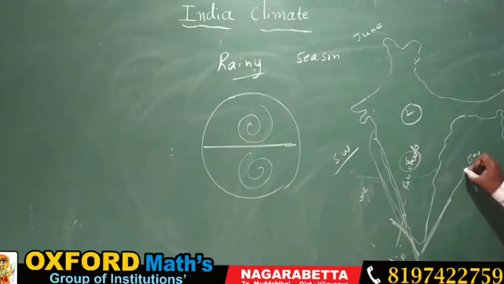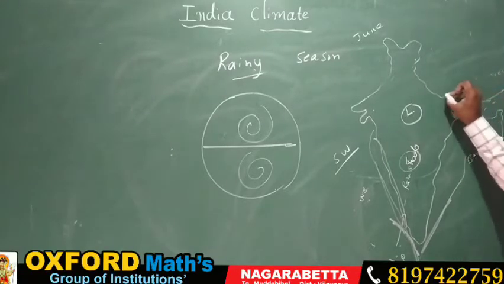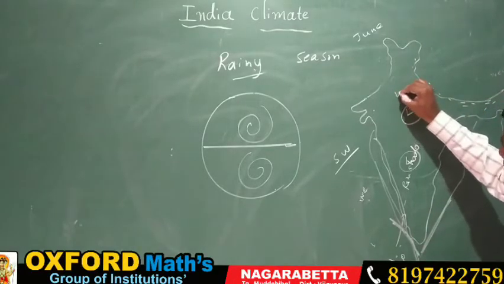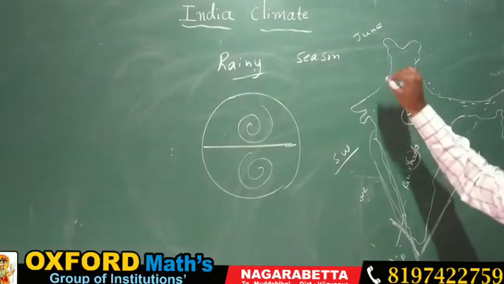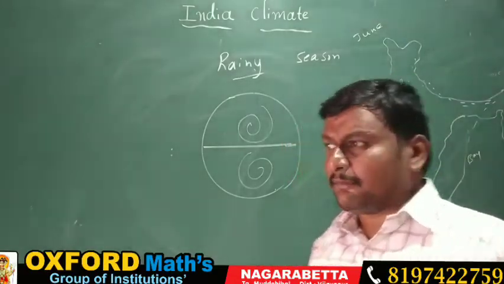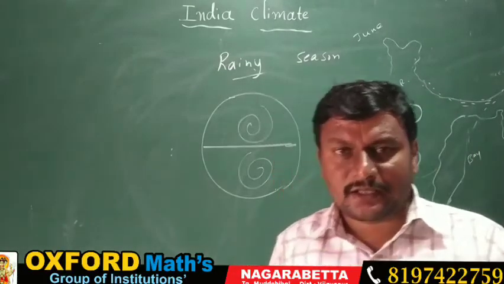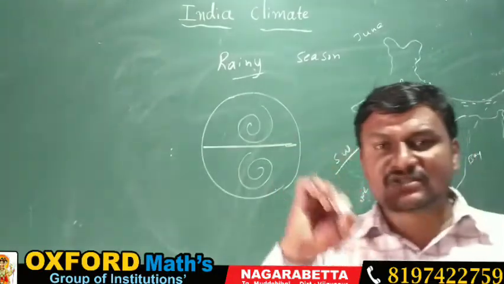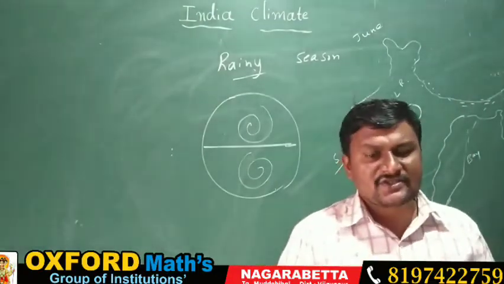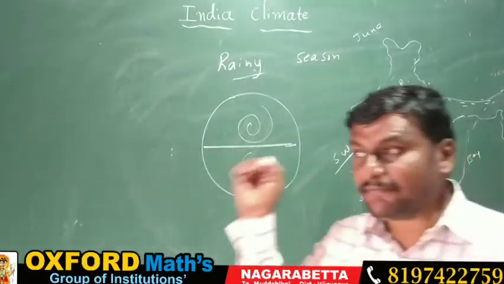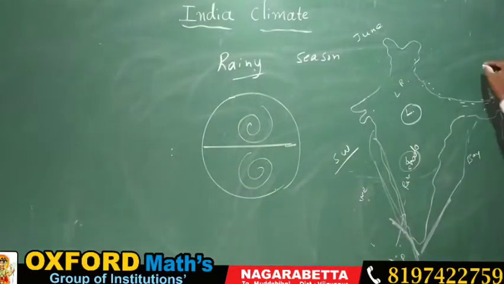Another branch, which moves towards the Bay of Bengal, causes heavy rainfall in Meghalaya and this part of the earth, and less rain is recorded in the north and west, but heavy rain falls in Meghalaya. Mawsynram in Meghalaya is recorded for the highest rainfall in the world and in India. Totally, how much percent?